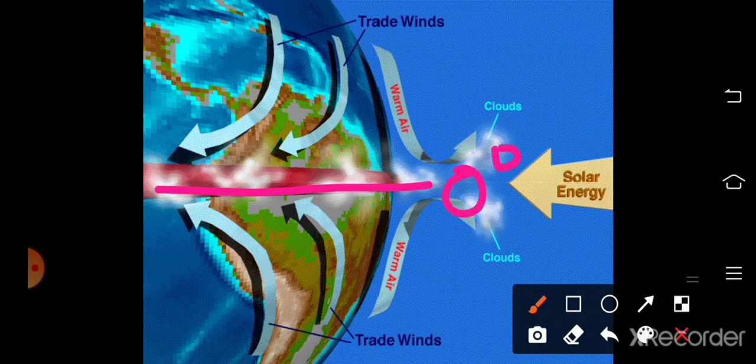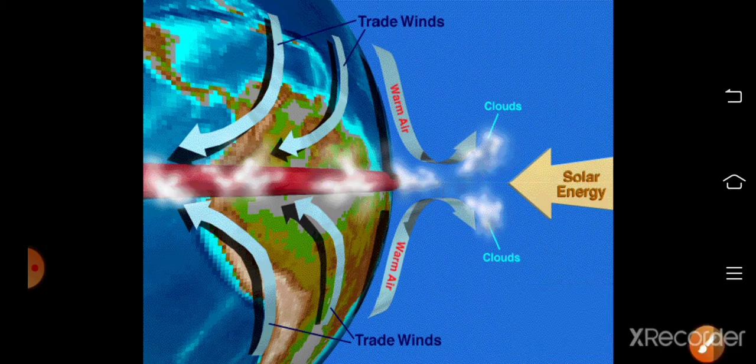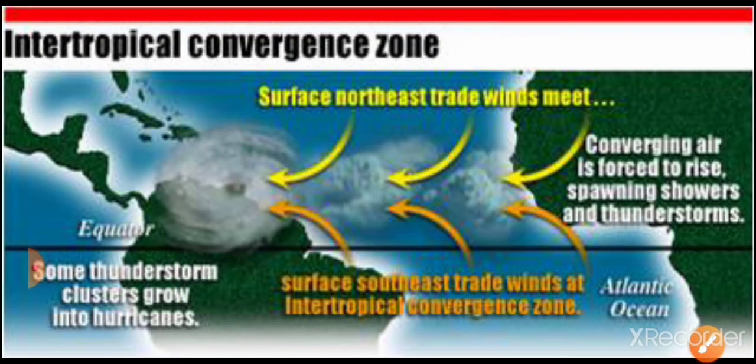It is due to the apparent movement of the sun. That is due to the tilting and also due to the revolution of the earth around the sun. So this is what is called ITCZ. Can you watch it clearly? Yes, this is ITCZ. It is seen in the equatorial region. It is normally called a low pressure region where the northern and southern easterly trade winds converge. So shifting of this ITCZ causes monsoon over India.